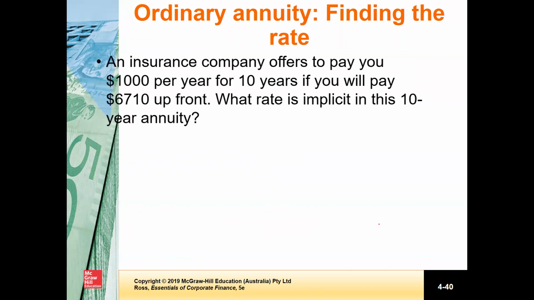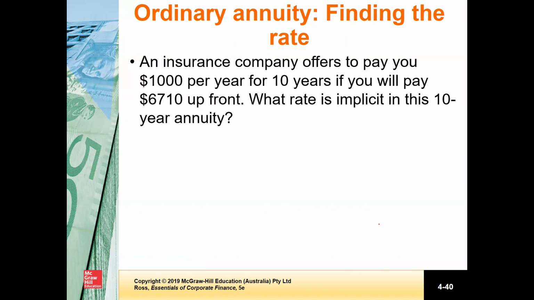And now, how do we find the discount rate or the interest rate associated with that annuity payment? Look at this example. An insurance company offers to pay you $1,000 per year for 10 years if you pay $6,710 upfront. So you get $1,000 per year for 10 years if you provide 6,710 upfront now.